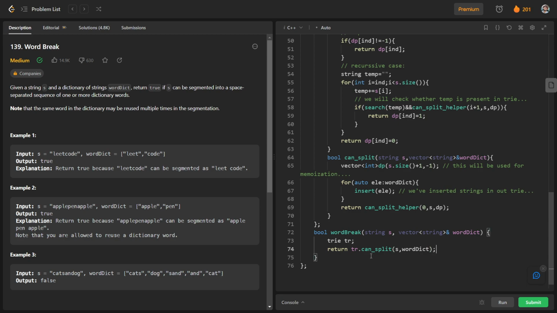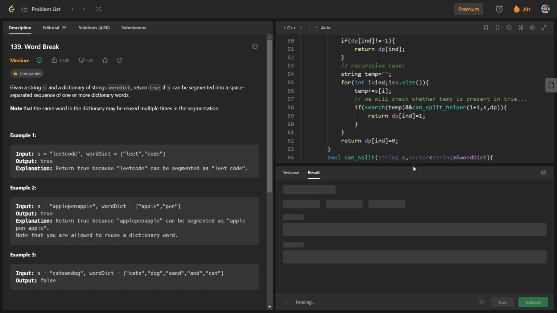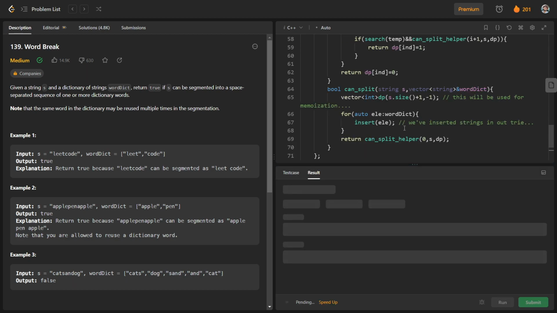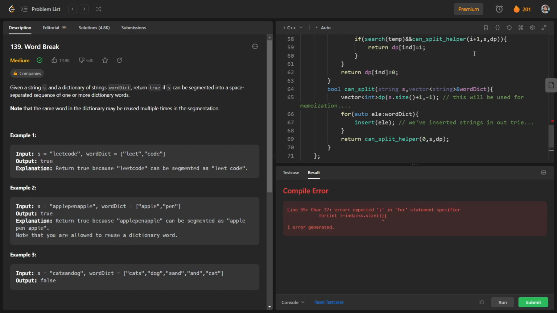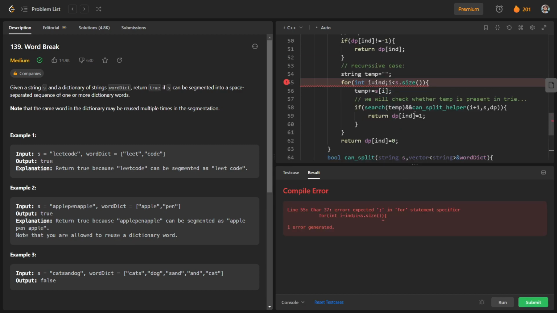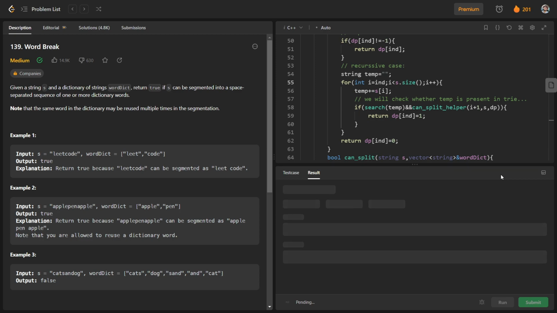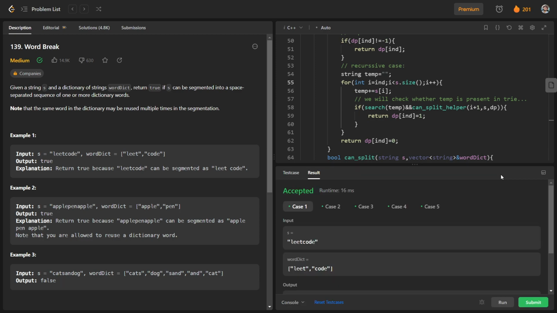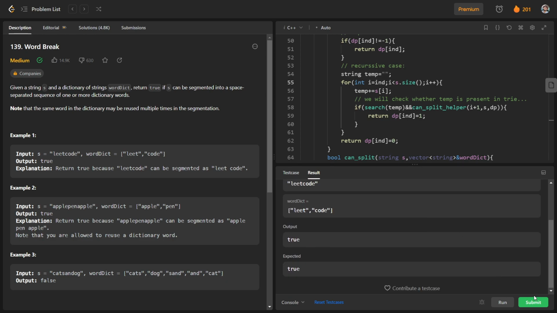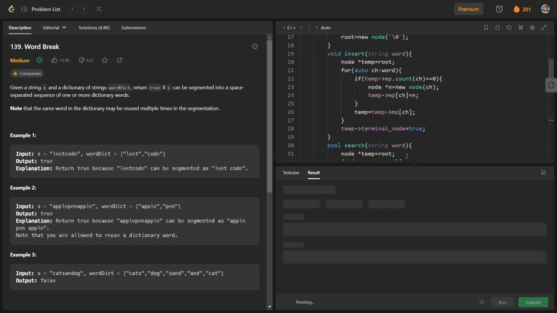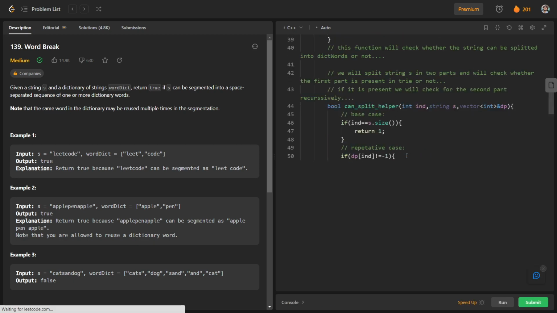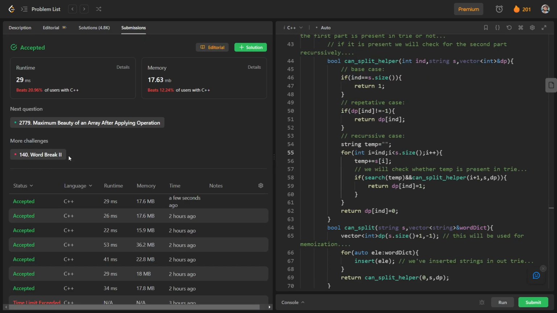So let us see whether this code works or not. Okay, something is wrong. We have to write i plus plus also, we have to increase the value of i. So let us see whether the code works or not. So you can see that all the test cases are passing. Let us see for the main cases. So you can see that all the cases are passing.